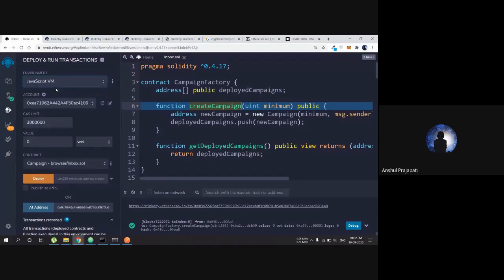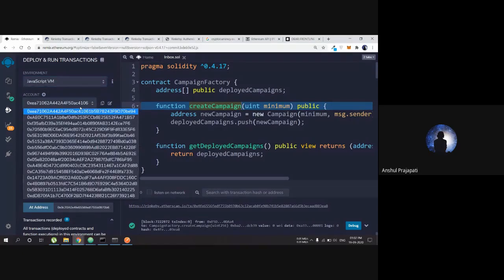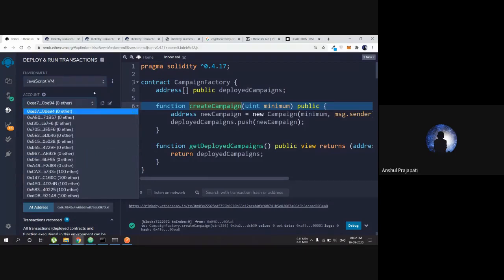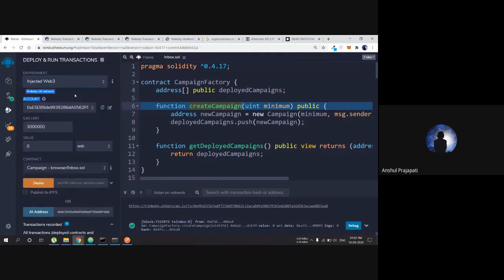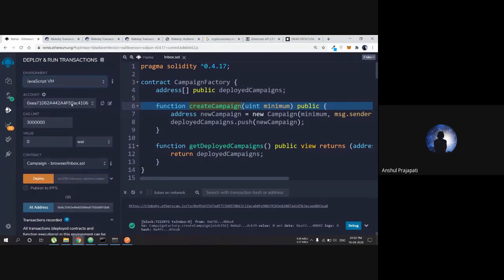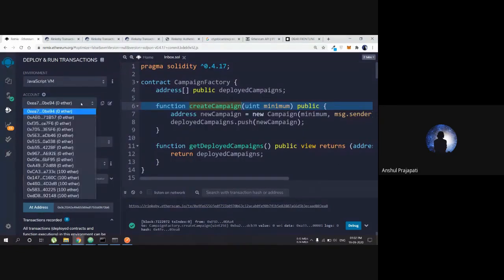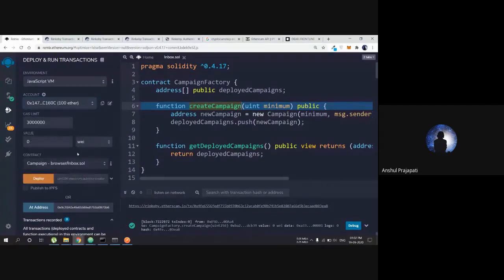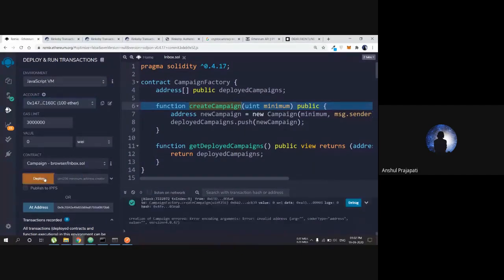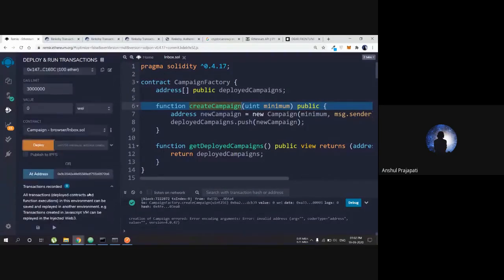JavaScript VM is a facility in this browser, and it gives you many accounts, as you can see I am having right now. Okay. So if I am using injected Web3, I only have one account, and if I am using JavaScript VM, these are not actual accounts. These are just created, like when I was using this, and these 10 accounts were created. It's the same thing here. Okay. So if I am having 100 ethers here, and if I deploy this contract, okay, and campaign factory contract,